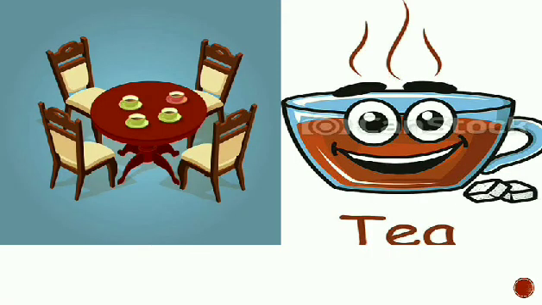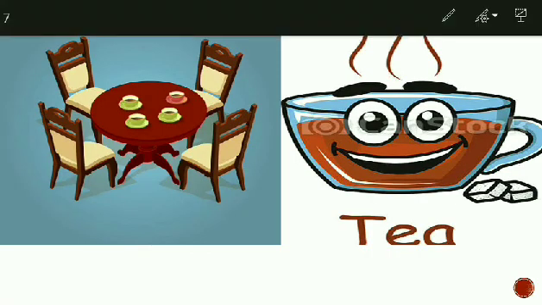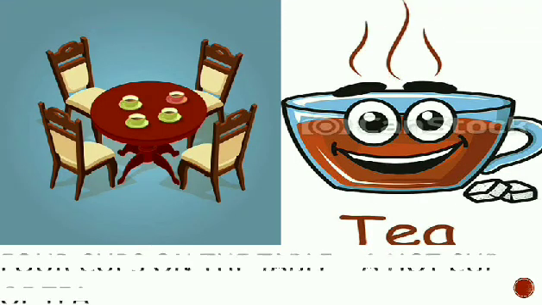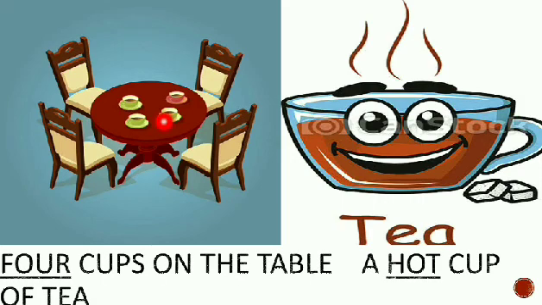Next, how many chairs do you see here? Here we have 4 cups, then 4 chairs, and we have 1 table. And this tea is hot. How do we know? By this steam coming out from the cup.